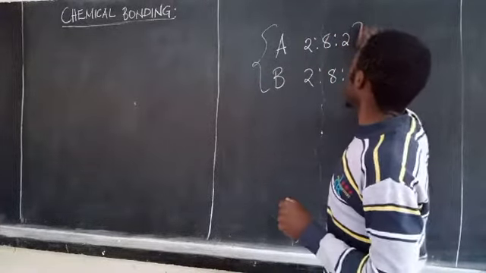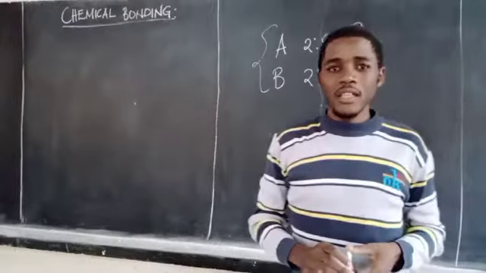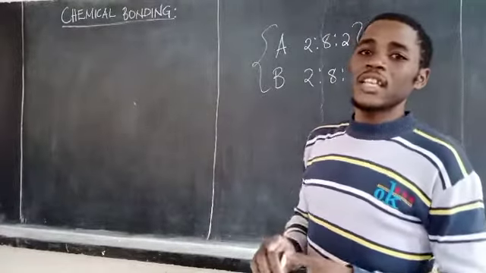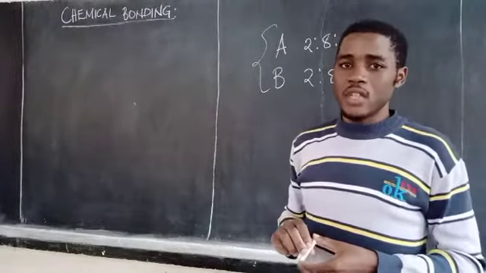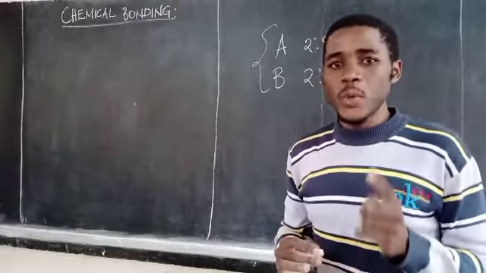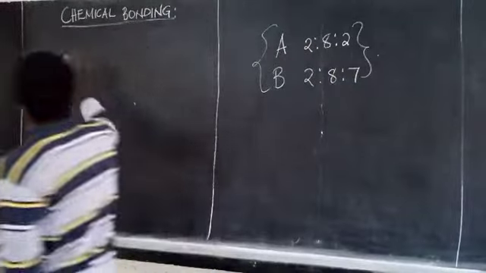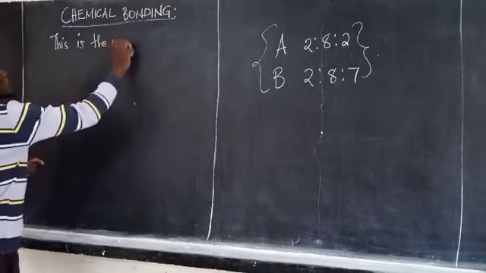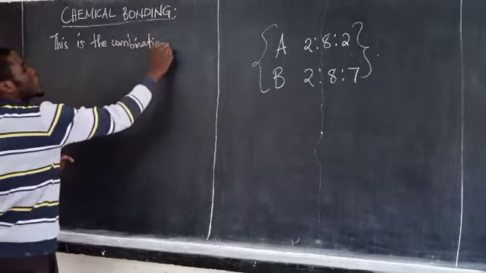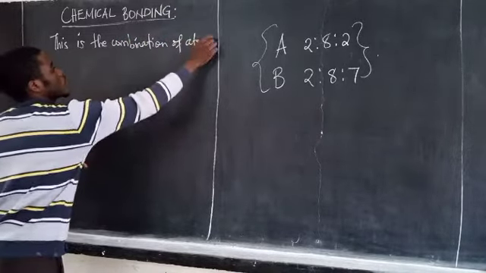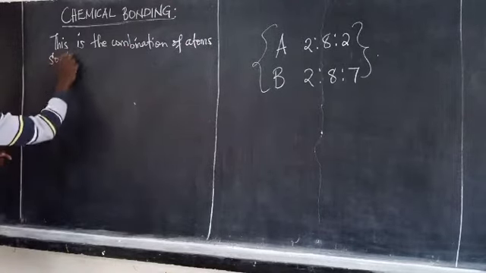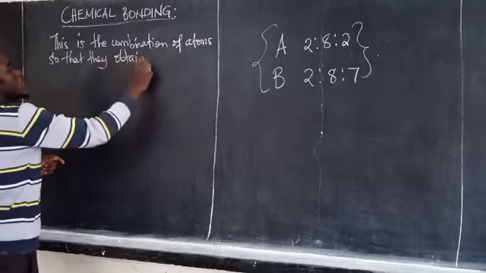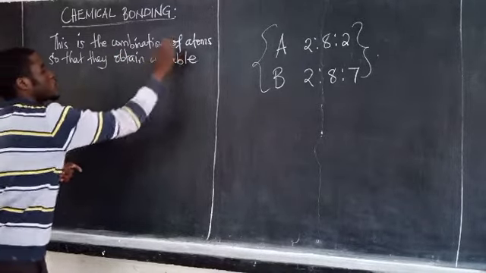If they are together, either one will lose and the other one will gain. Or if that can't happen, sometimes if both of them can't do that, then they will involve in sharing, etc. Therefore, as they do so, they will end up combining. Therefore, we shall say this is the combination of atoms so that they obtain a stable electronic configuration.